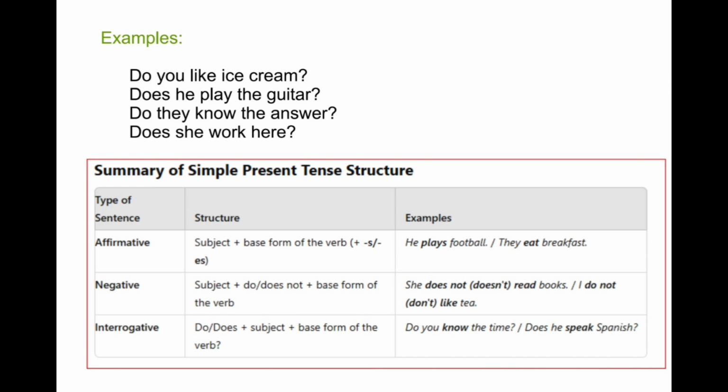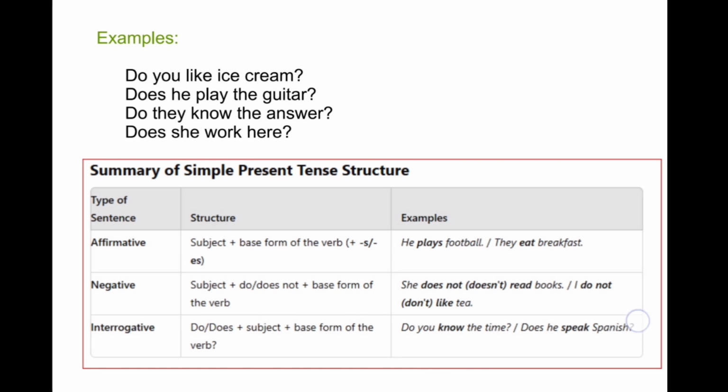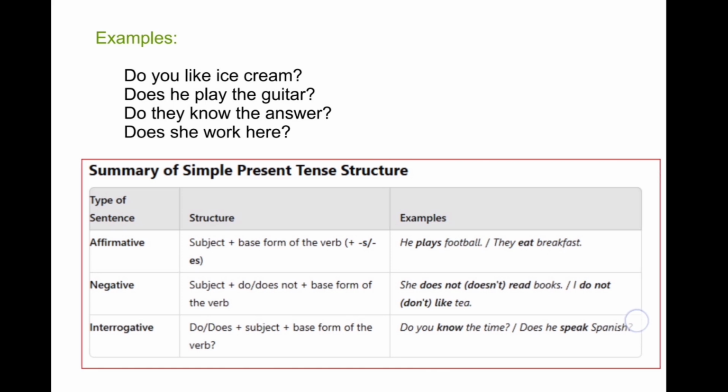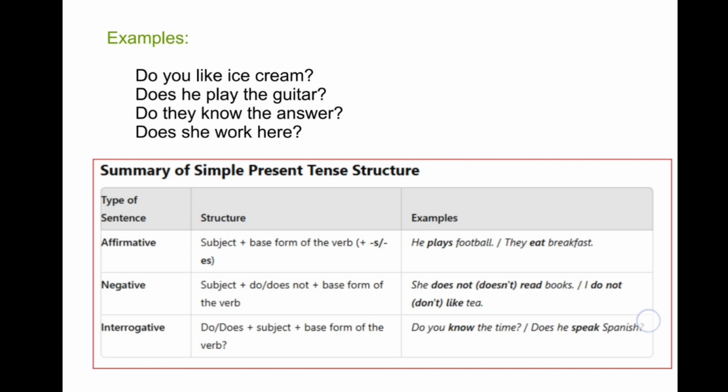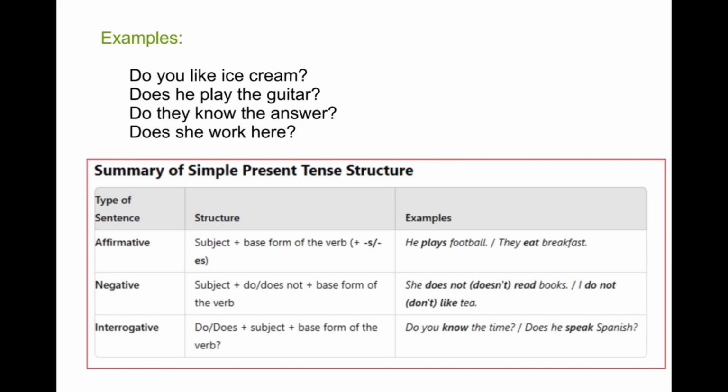Summary of the simple present tense. Type of sentence, structure, example. Affirmative: subject plus the base form of the verb, adding s or es at the end. He plays football. They eat breakfast. Negative sentence: subject plus do or does not plus the base form of the verb.